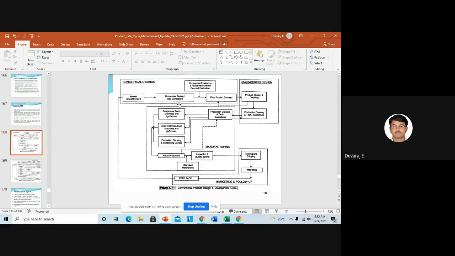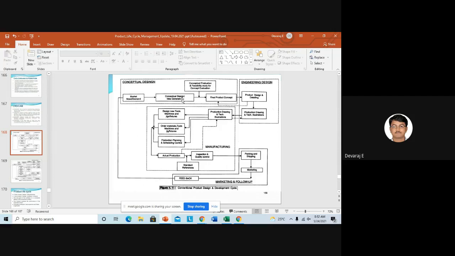Then at the top you can see conceptual evaluation and feasibility study for concept evaluation. After getting the idea generation, we will go for manufacturing a small prototype. I told you, we will reduce the scale factor and try to manufacture the prototype. We will test, and according to the results we get, we will try to finalize the final product concept. You can see here, final product concept.